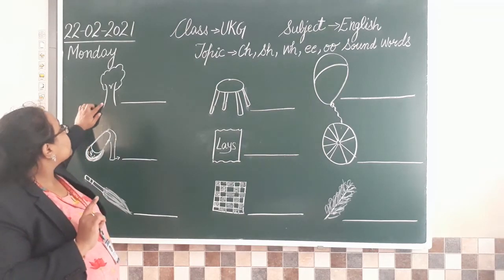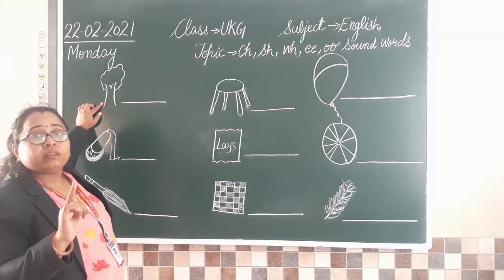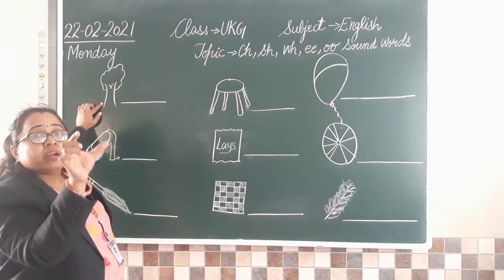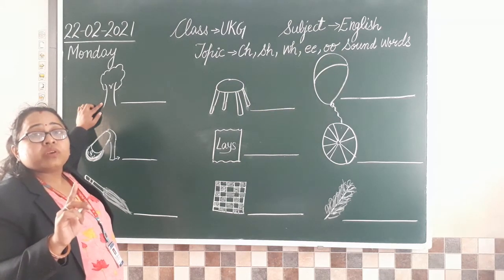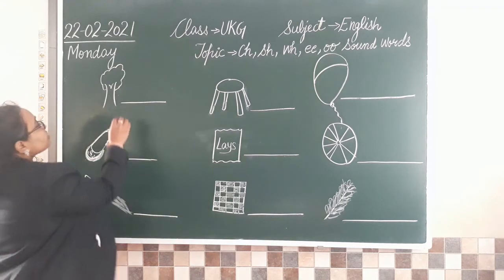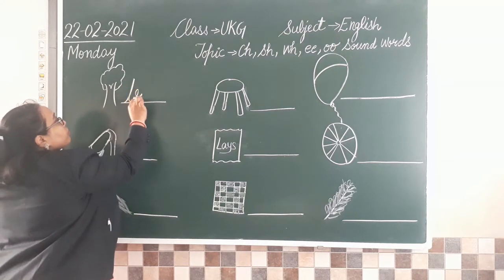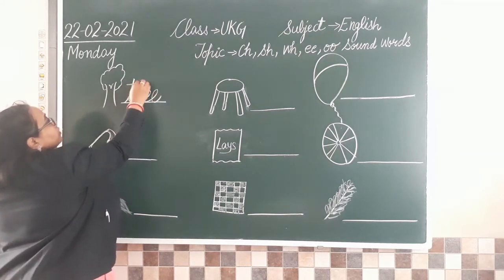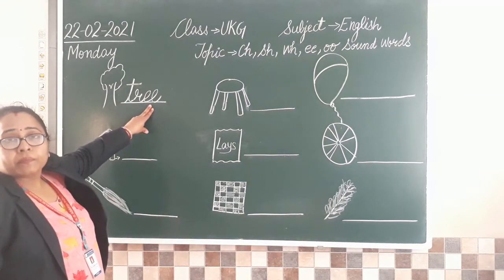The first picture is tree. T-R-E. When T and R are written together, the sound comes tr. Tr-E. Tree. Clear? So let's write T, R, E, and we got the word tree.